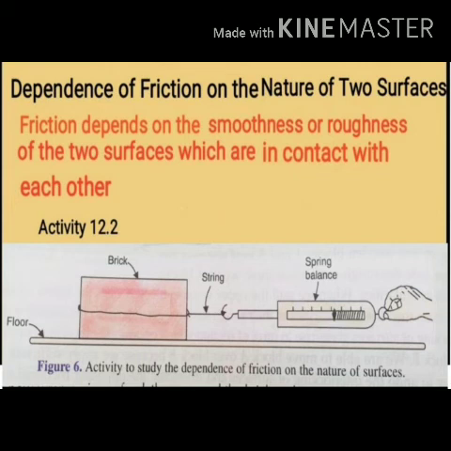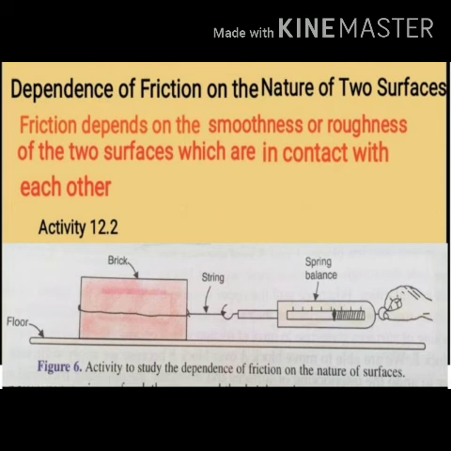Okay, now try one more: wrap this brick with jute cloth and again try to pull it with the spring balance. You will find that this time the spring balance is showing you a greater reading.